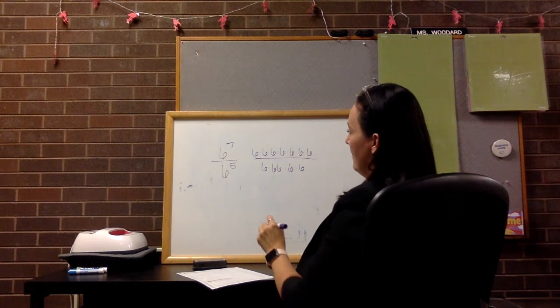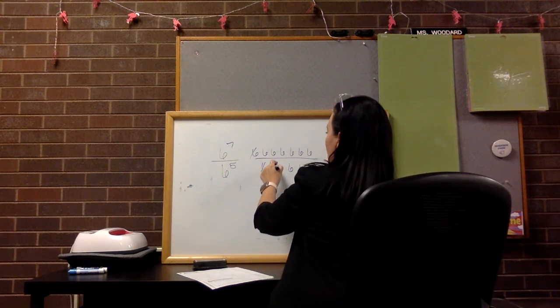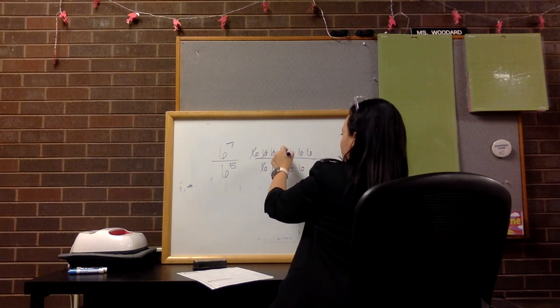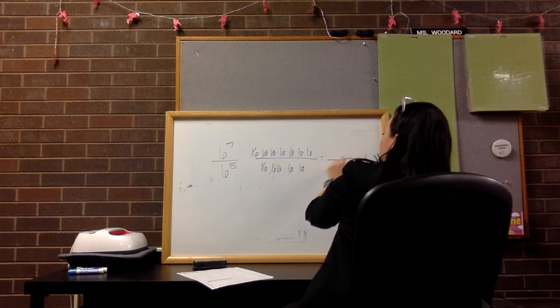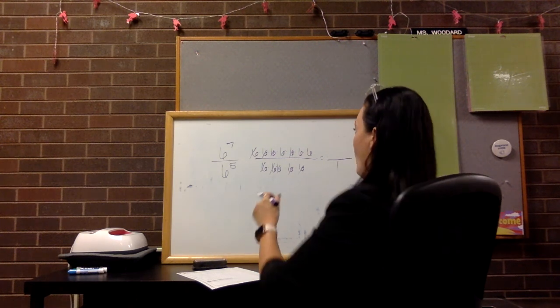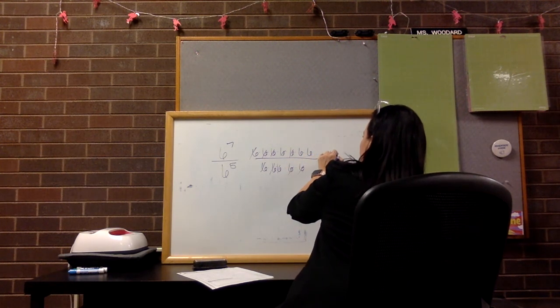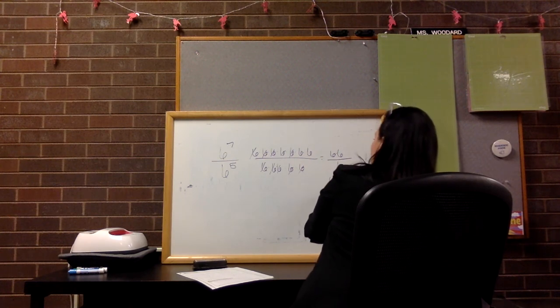And what can happen here is that whenever you have a number over itself, they just cancel each other out. They make like a 1. So I can cancel, cancel, cancel, cancel, cancel, cancel, cancel, cancel. And when I canceled everything out, remember the holder in the bottom is always going to be a 1. Any number can always be written over 1. And then this would just be 6 times 6, or this would be 6 squared,